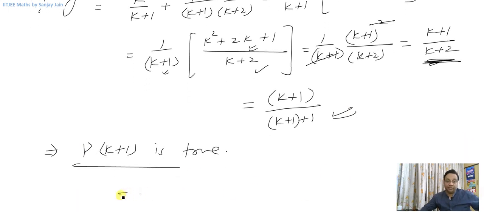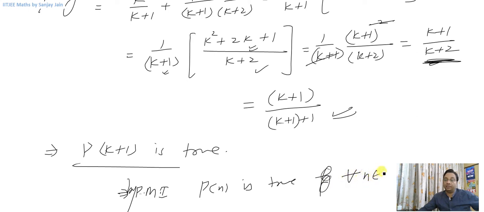Hence, by principle of mathematical induction, Pn is true for all n. For all, you can write like this, for all n belonging to natural numbers.